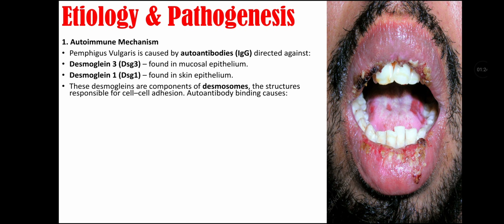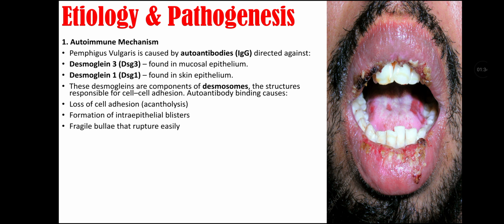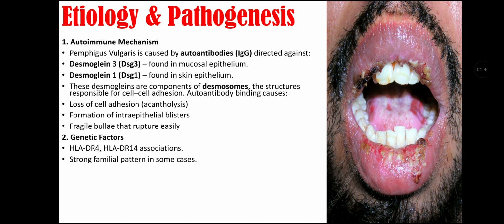When autoantibodies bind, this causes loss of cell adhesion, that is called acantholysis, formation of intraepithelial blisters, and fragile bullae that rupture easily. Then there are genetic factors associated with pemphigus vulgaris that include HLA-DR4 and HLA-DR14 associations, as they have strong familial pattern in some cases.